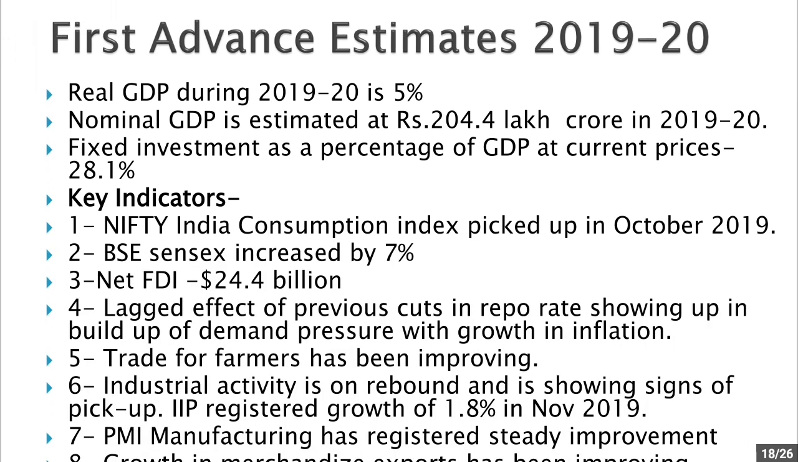Now, first advanced estimates of 2019-20: the real GDP growth during 2019-20 is 5%. Nominal GDP is estimated at rupees 204.4 lakh crore in 2019-20. And fixed investment as a percentage of GDP at current prices has been 28.1%.